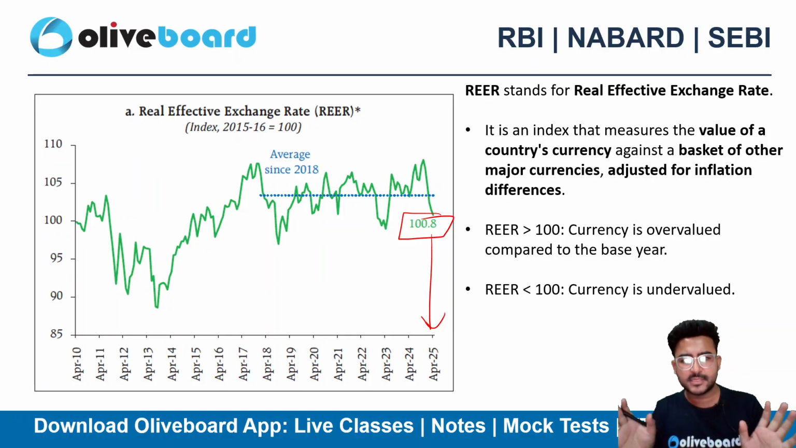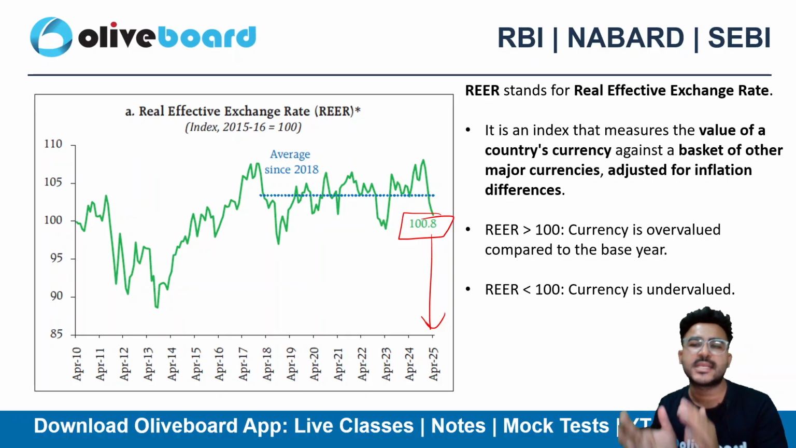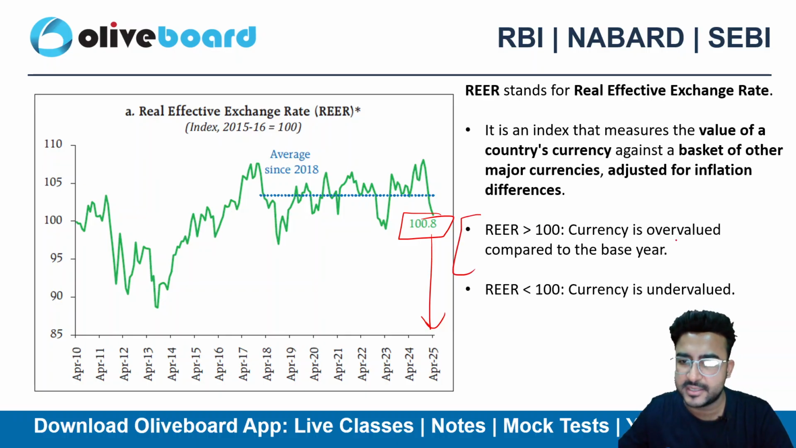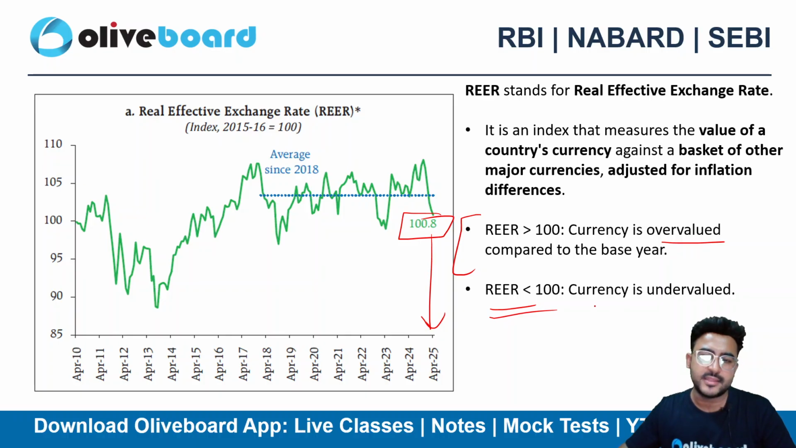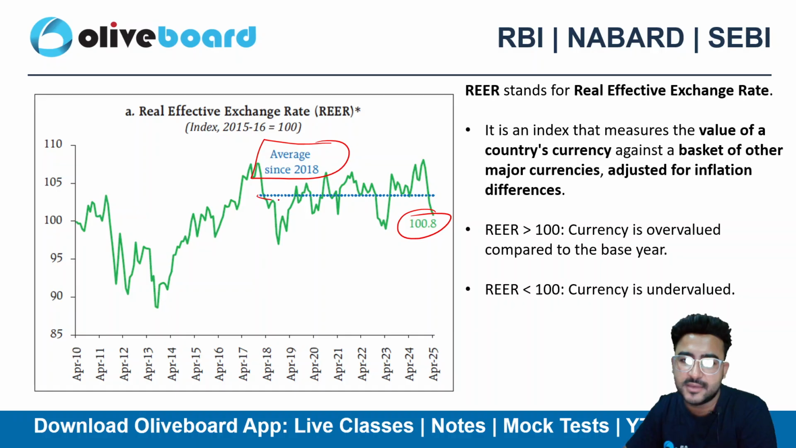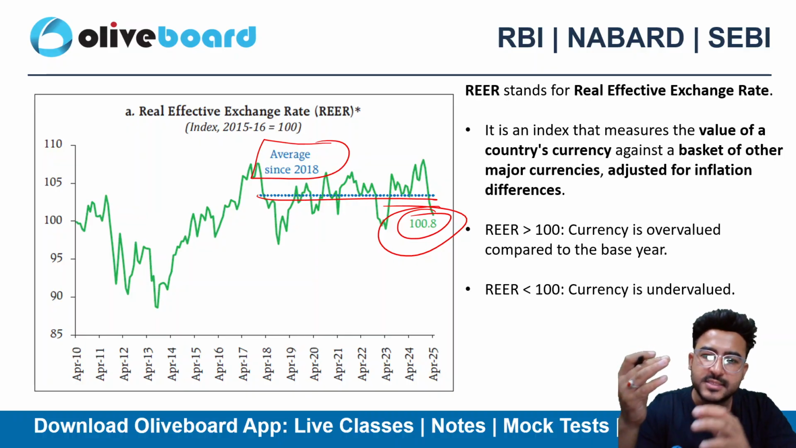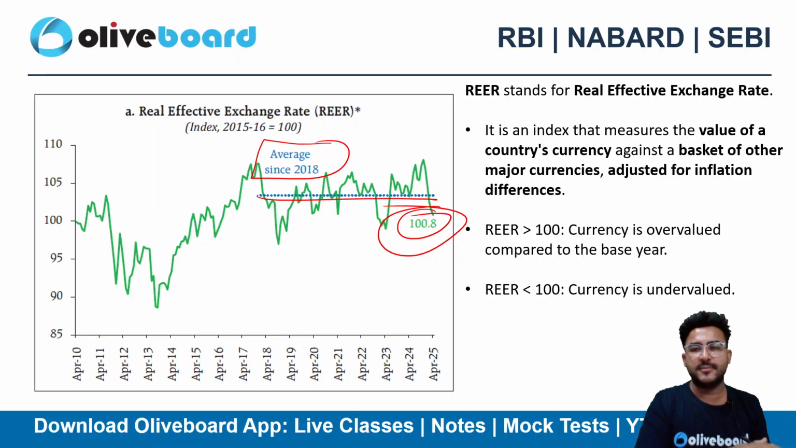It is nothing but an index. It measures the value of a country's currency as compared to a basket of other major currencies. Suppose my REER is exceeding 100, that means my currency is overvalued. If it is less than 100, then it is undervalued. We are somewhere near 100.8, above 100 only, since we are still below the average. So as of now, our currency is undervalued. This is not at all overvalued. Though we are above 100, if I compare it with the historical average, we are still good.